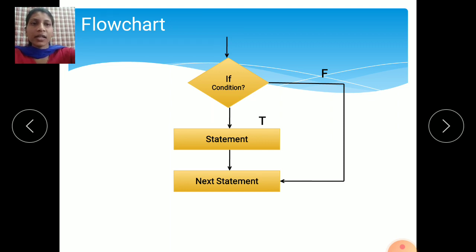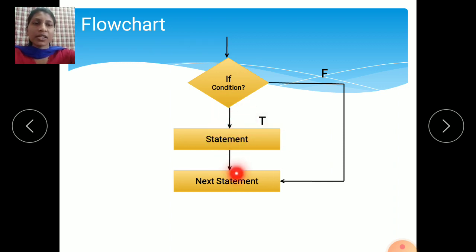See here, for conditions we are using the rhombus symbol, means this is a diamond. The name of this symbol is rhombus or diamond. Use diamond or rhombus for conditions. If the condition is true, see, I have written here true, the followed statements are executed, means this part is executed. If this condition is true, these statements are executed.